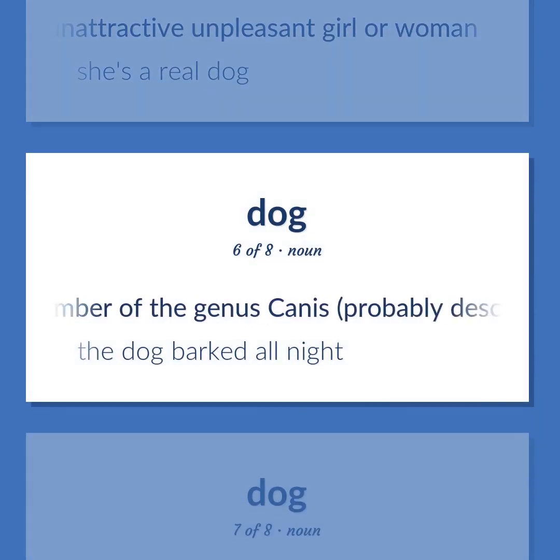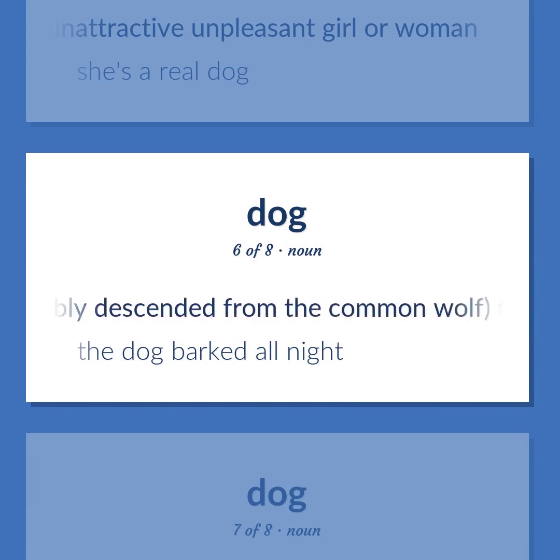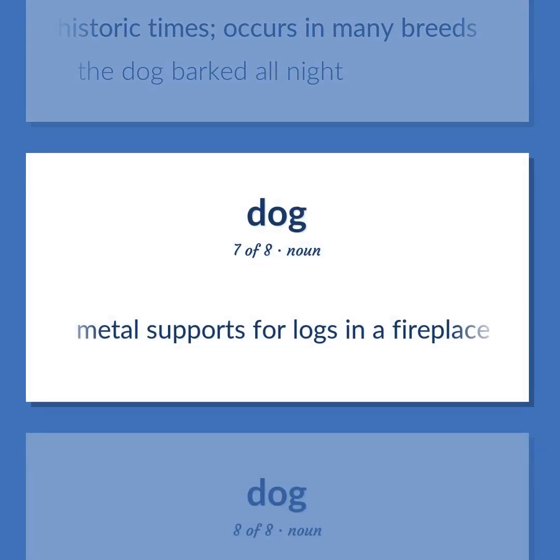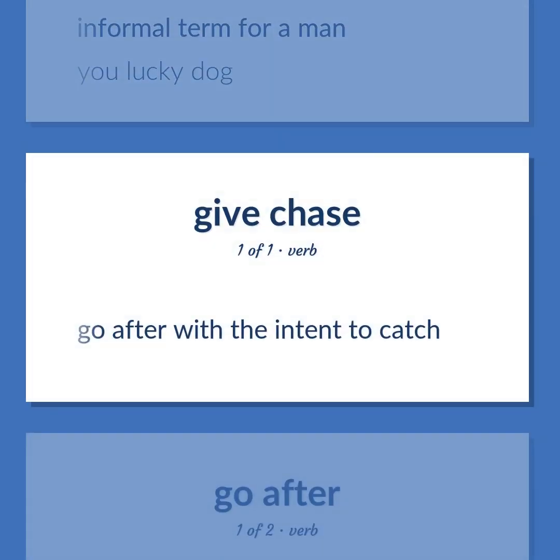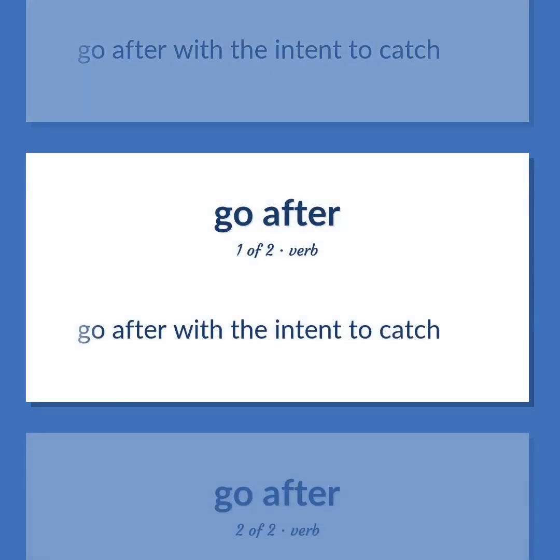A member of the genus Canis, probably descended from the common wolf, that has been domesticated by man since prehistoric times, occurs in many breeds. The dog barked all night. Metal supports for logs in a fireplace. Informal term for a man. You lucky dog. Go after with the intent to catch.